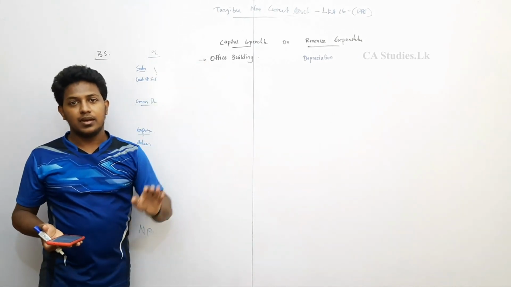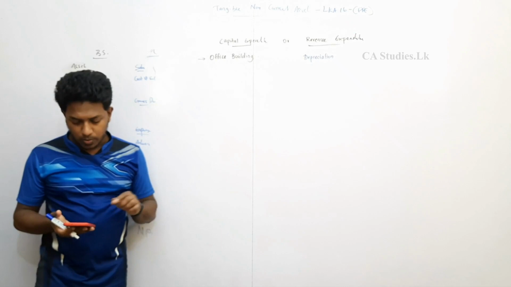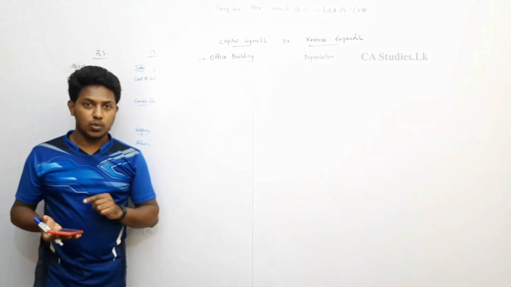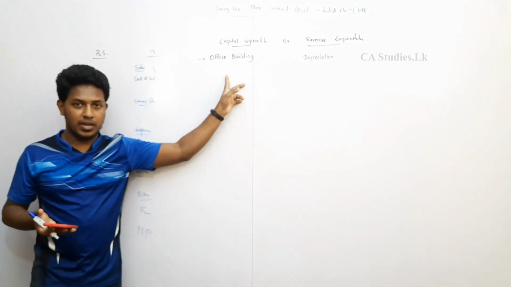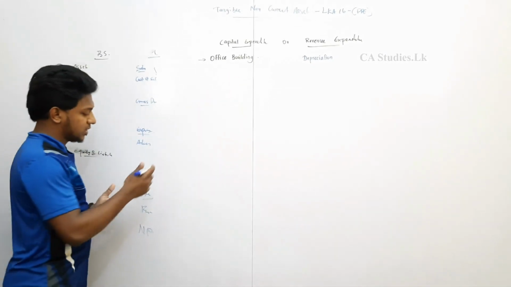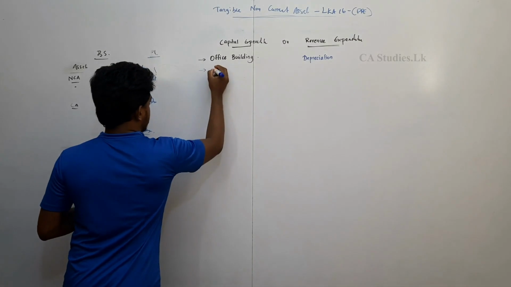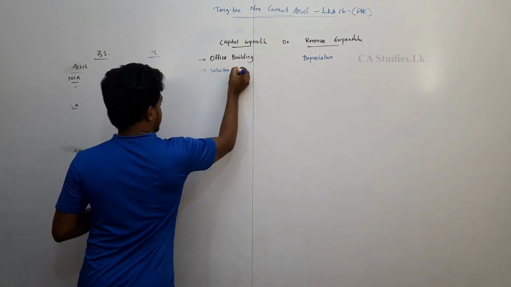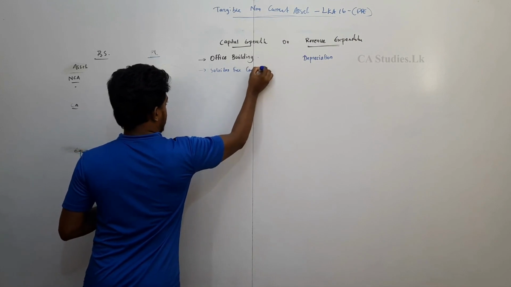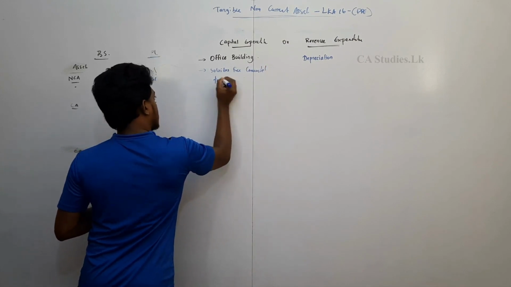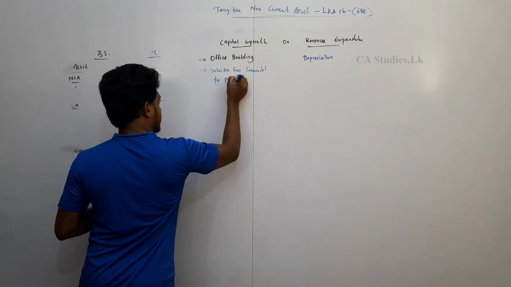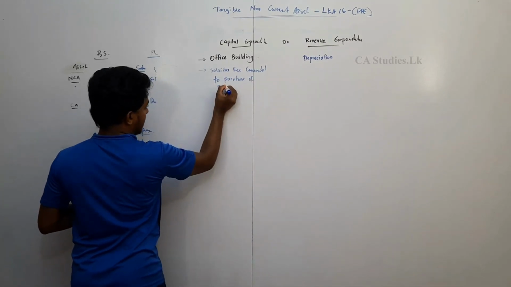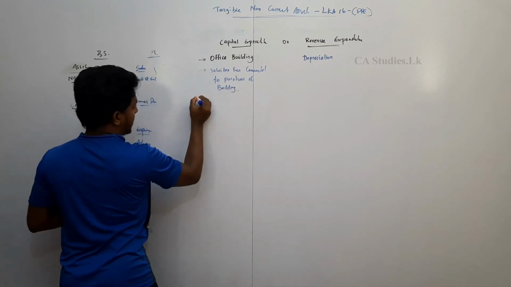We'll learn more next. At the moment, the solicitor's fee should be recognized as the cost of the building. Therefore, the solicitor's fee connected to the purchase of the building is also capital expenditure.